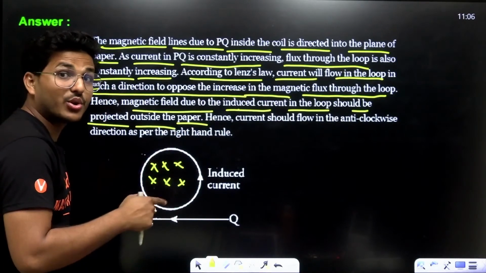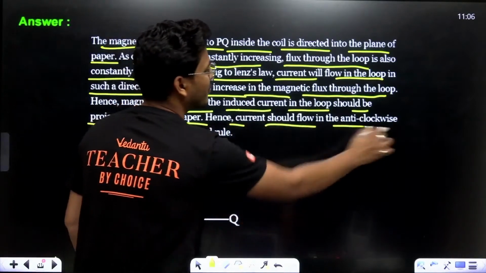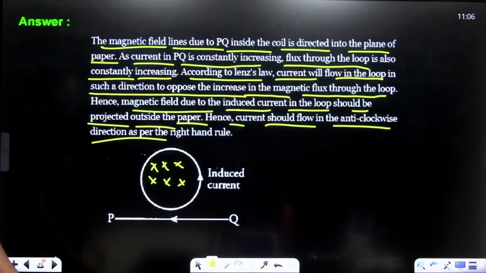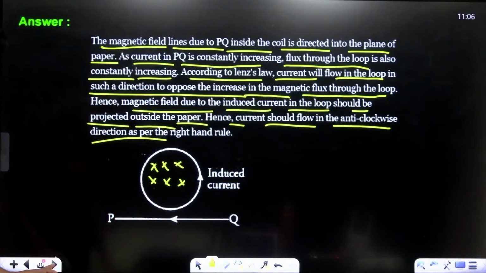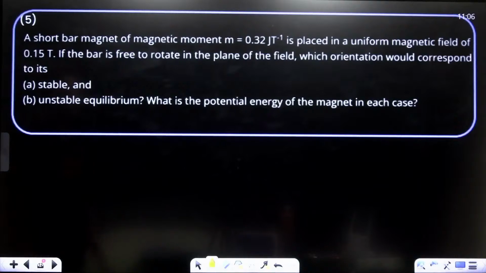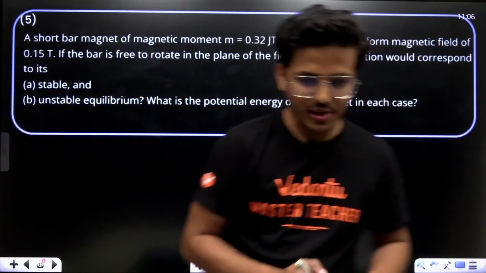Magnetic flux due to induced current is outside the paper. Hence, the current should flow anti-clockwise. Right? Current is anti-clockwise. I hope you got my answer. Okay. Now, moving to the next question, question number 5.